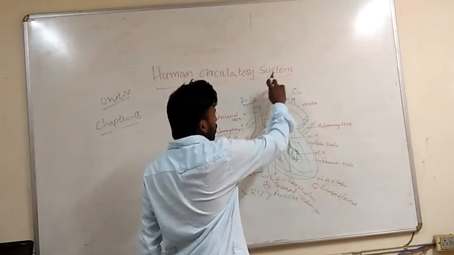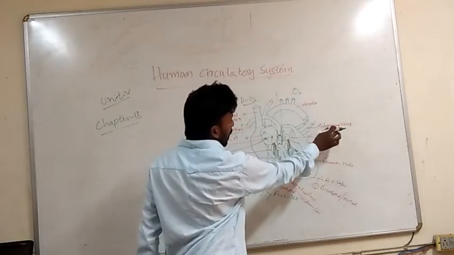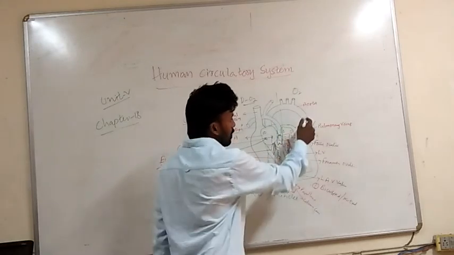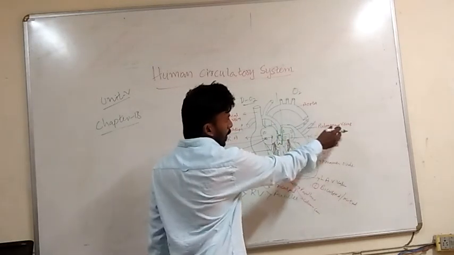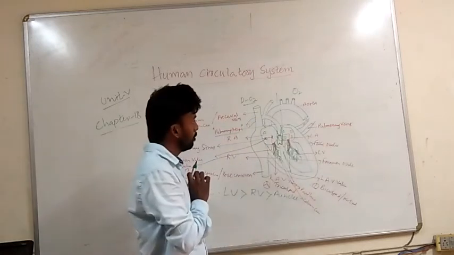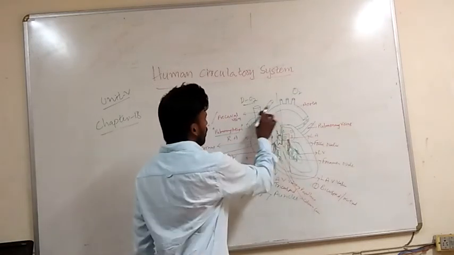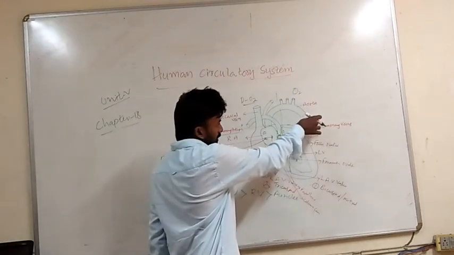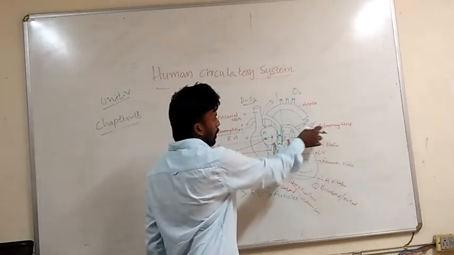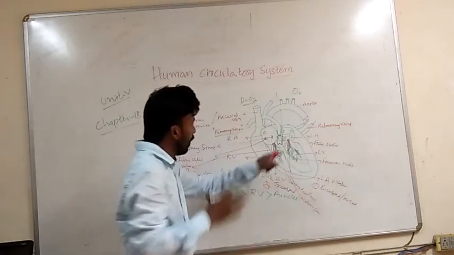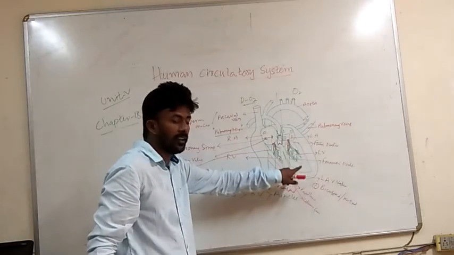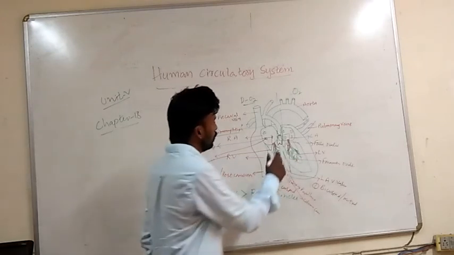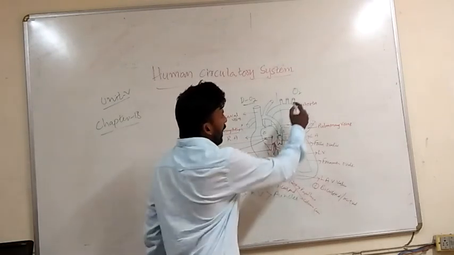This oxygenated blood is taken by the pulmonary veins. You got it now? That oxygenated blood from the lungs is taken through the pulmonary veins to the left auricle. So this is the process of purification. And now this purified blood has entered the left auricle. From the left auricle it enters the left ventricle. And from the left ventricle, where should it go? It should go through the aorta.